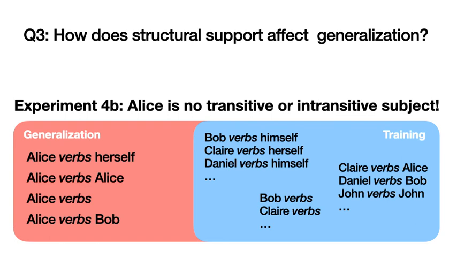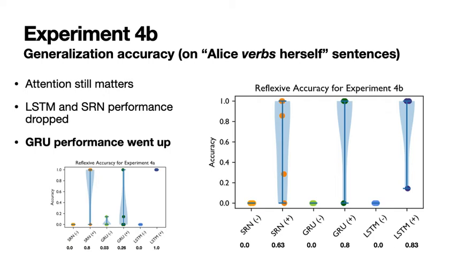Although we've already withheld Alice as a transitive subject, we still wonder what effect the Alice intransitive sentences have on reflexive generalization. In experiment 4b, we additionally withhold sentences where Alice is the subject of a transitive or intransitive sentence. Now, the only place where Alice appears during training is as the object of a sentence. Here are the violin plots for experiment 4b.